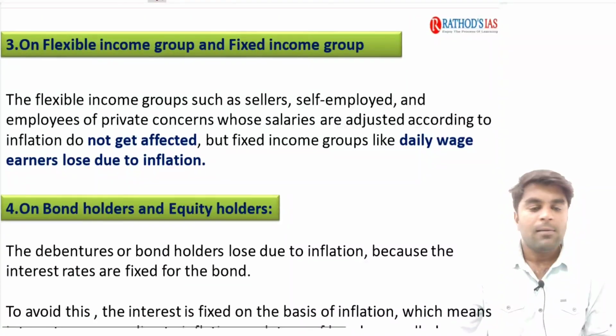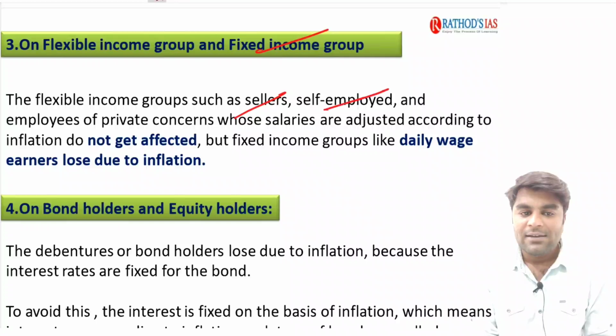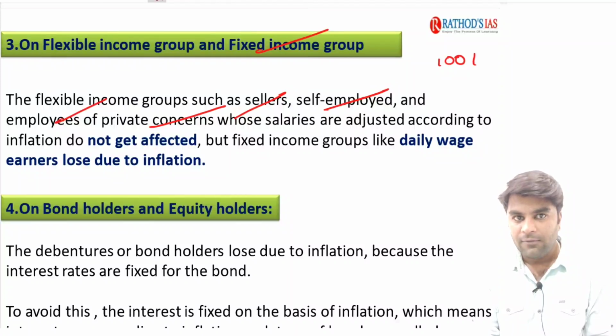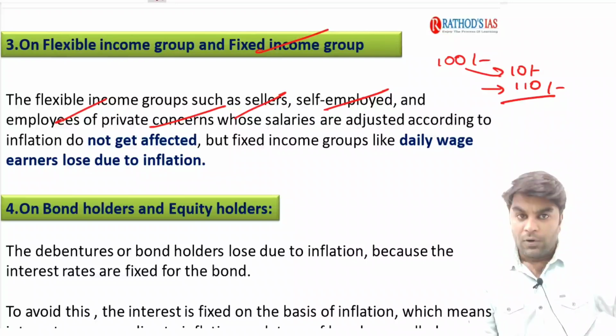Now, on the flexible income group and fixed income group. The flexible income group, such as sellers, the self-employed, and employees of private concerns, are all going to benefit because their salaries are indexed to inflation. What's the meaning of it? Say, for example, a person is getting a salary of 100 rupees. With this salary, he is purchasing 10 goods. Now, all of a sudden, the prices of these goods and services have increased to 110 rupees. Isn't it? Now, what's the meaning of inflation? An increase in the prices of goods and services.